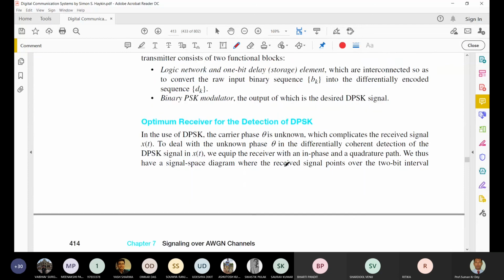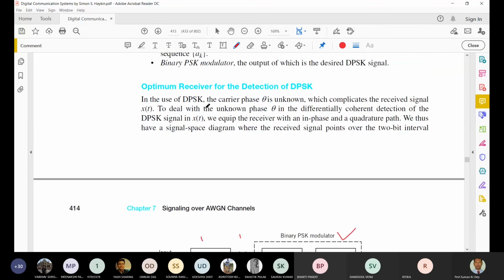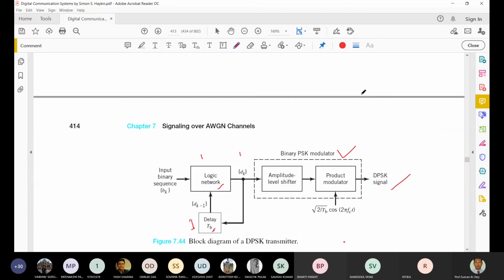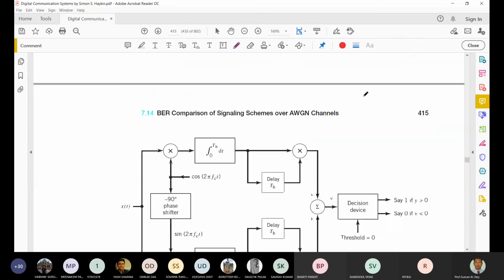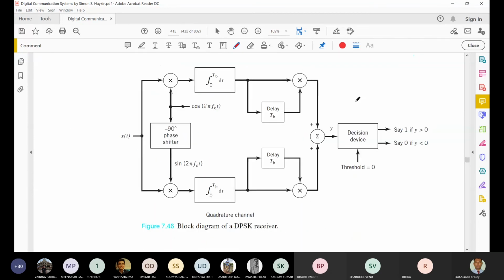Okay. Now the optimal receiver for detecting the DPSK. This is the block diagram for the DPSK receiver. So what is there? We have the X(t), okay, and there we are using a cos 2π fc t as a signal.